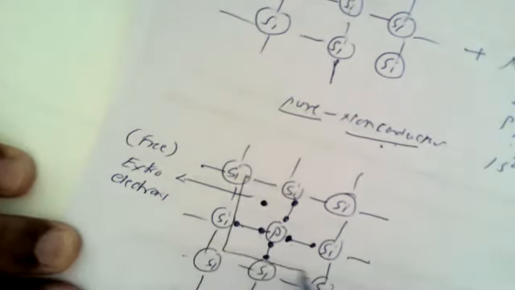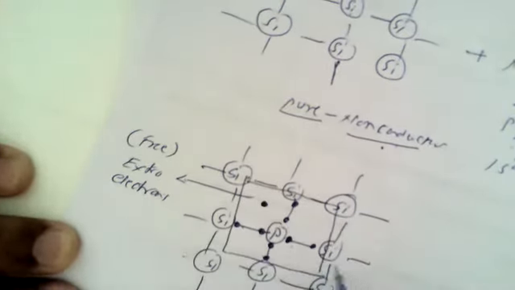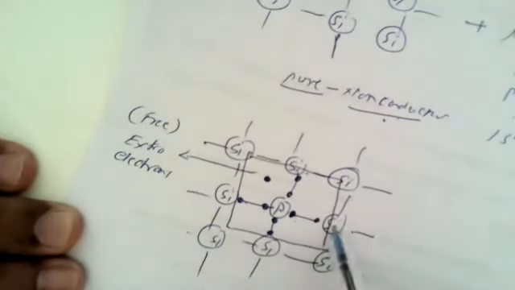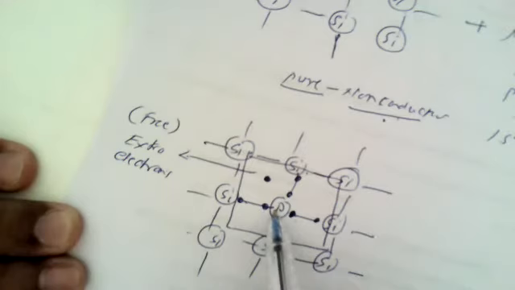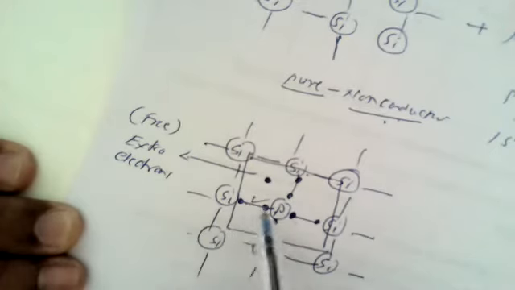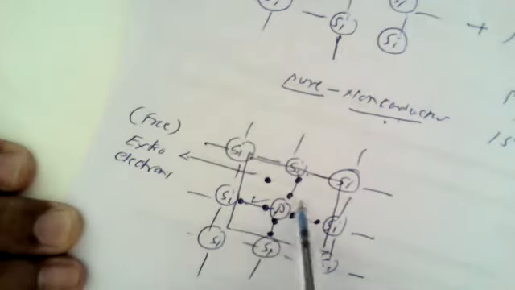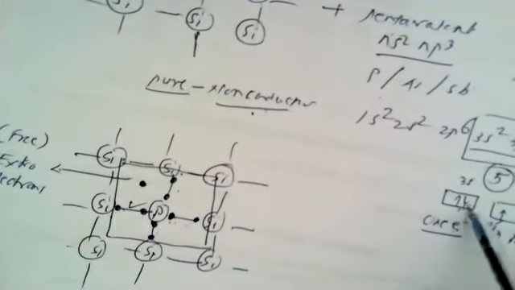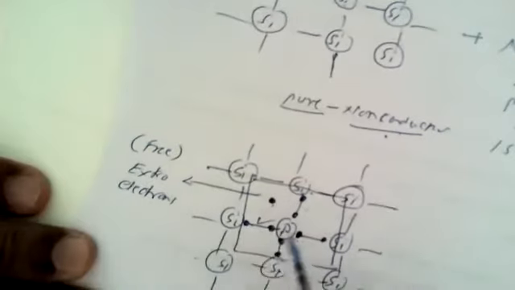So if we look at this much part of this crystal, then it is seen that the 4 silicon atoms which are surrounded by this phosphorus can contribute their single electrons, because as we have seen, silicon can contribute 4 electrons. So this bond is formed by the mutual contribution of 1 electron from phosphorus and 1 electron from silicon, and the same is true for this bond and this bond. So the total number of electrons engaged here is 8, plus 1 electron that is unused from 3s that I have shown here.